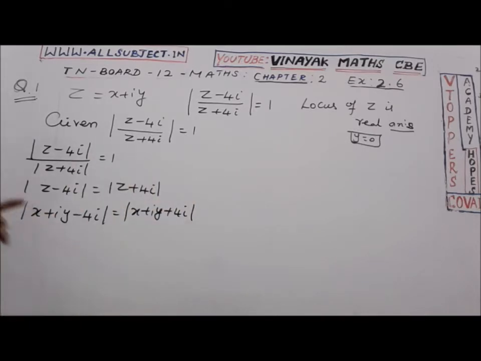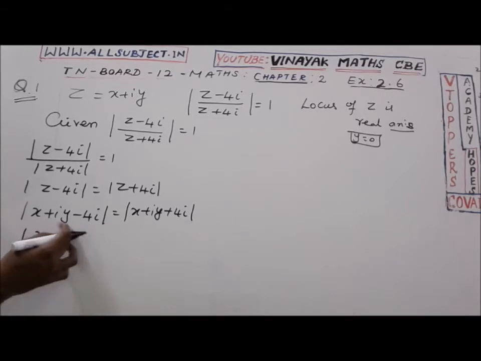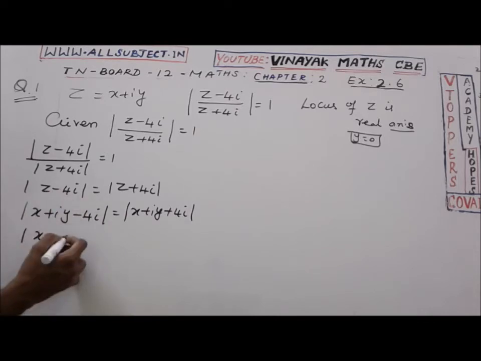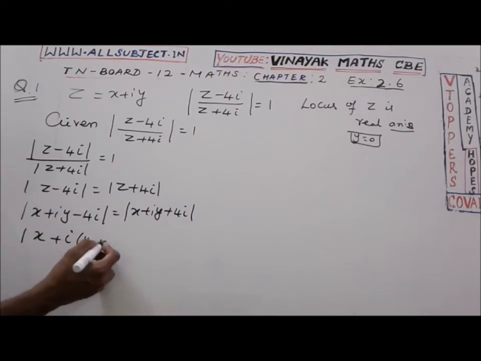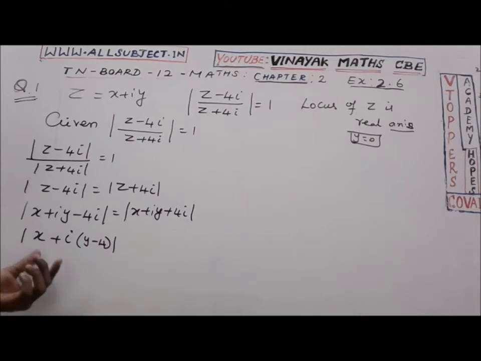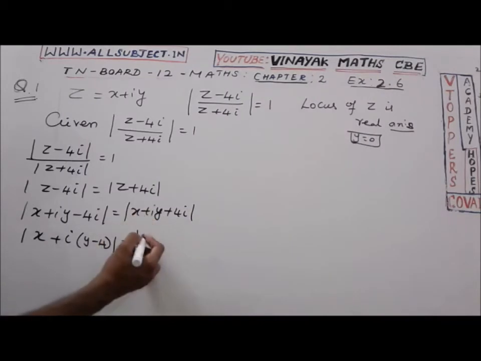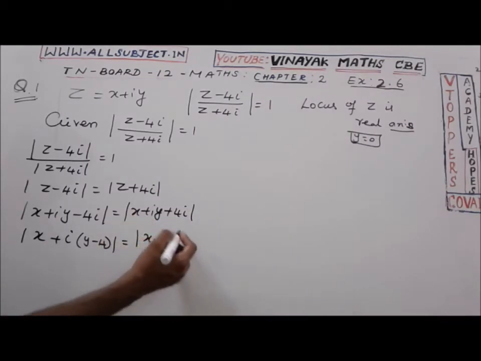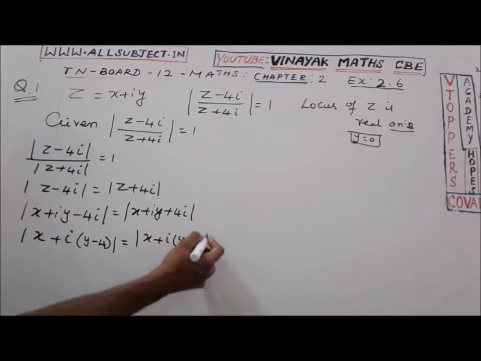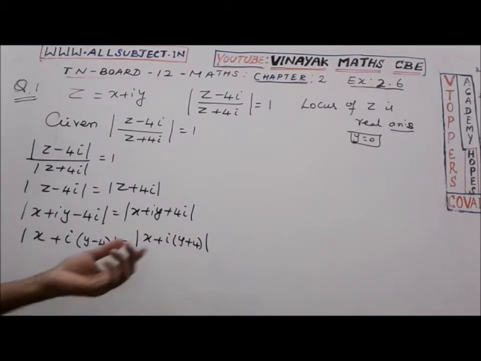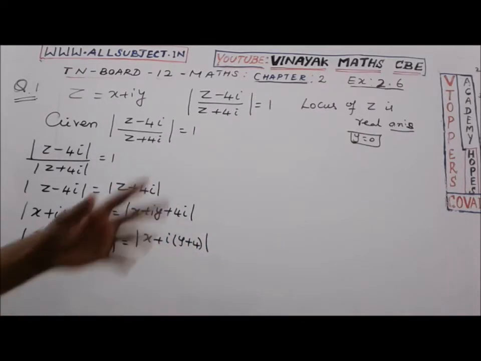Grouping real and imaginary parts, x is real, and the remaining two terms contain i, so they are imaginary. Taking i as common, y minus 4. Now we have separated real and imaginary parts. Writing in rectangular form, x plus i into (y plus 4).